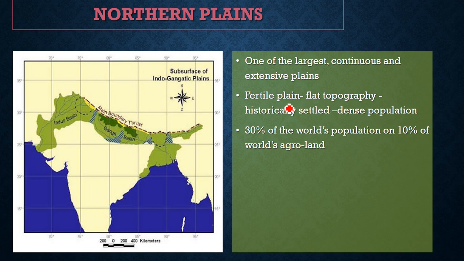Now, because it is very fertile, the population here is very dense. You will see states like Uttar Pradesh, Bihar, and West Bengal, nearly 60% of India's population lives there.